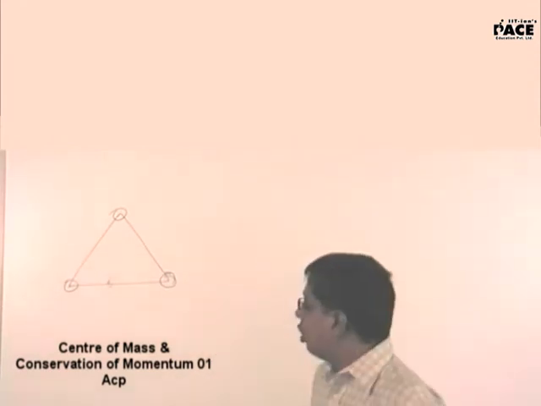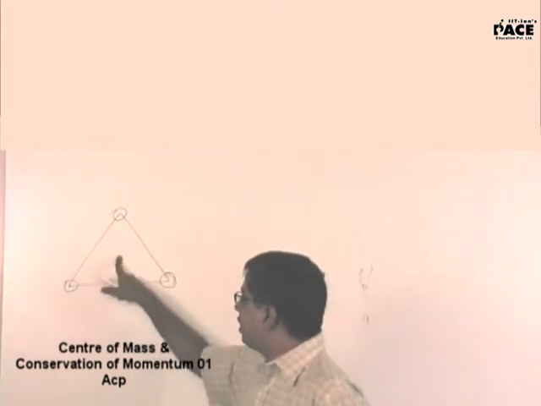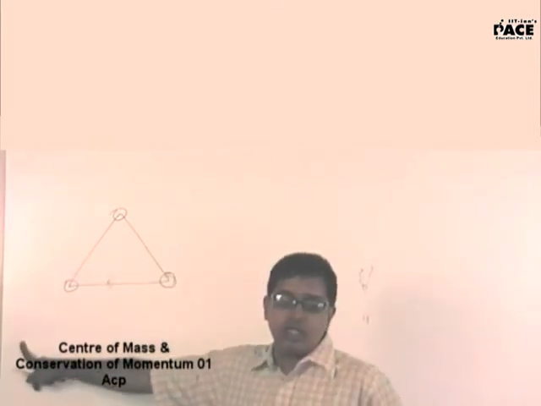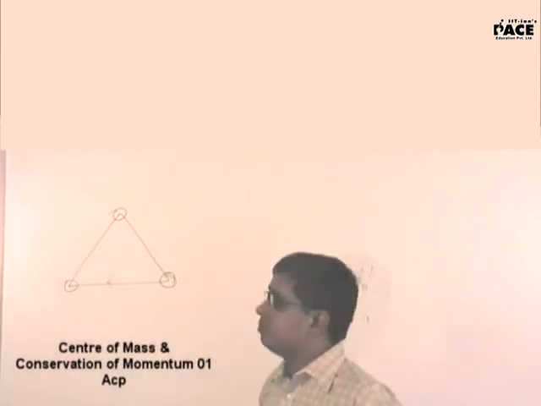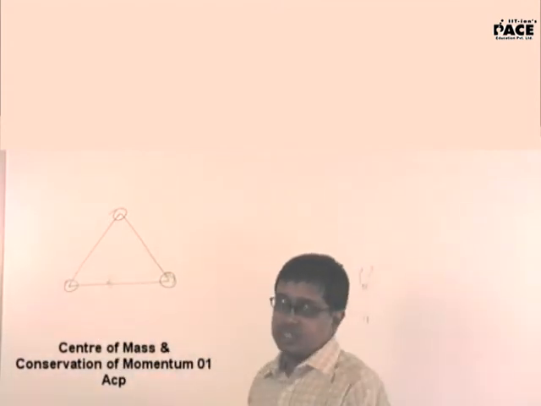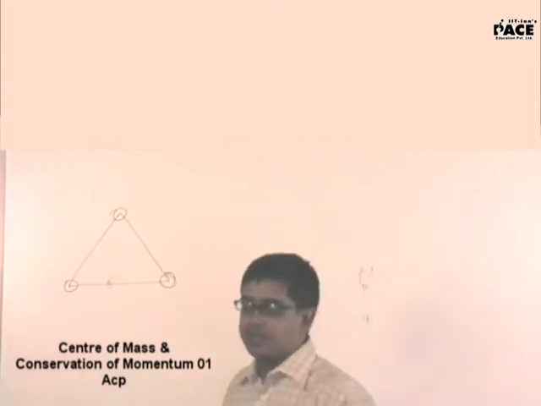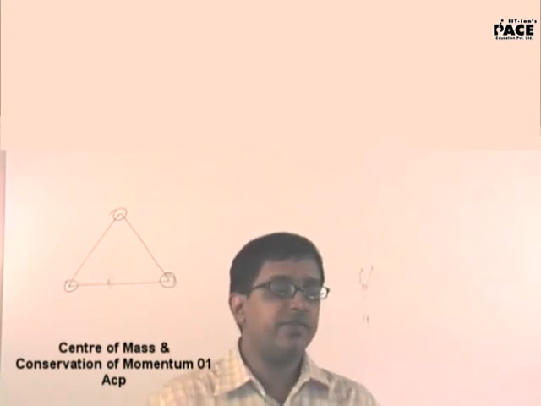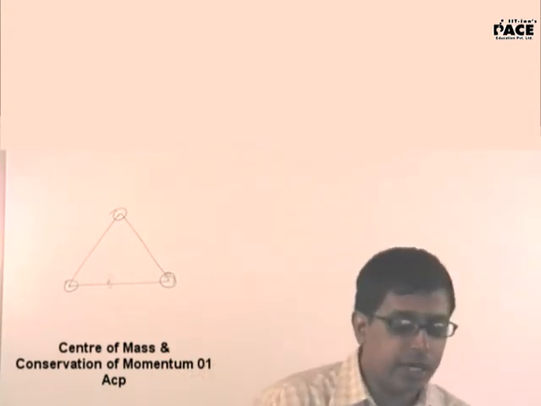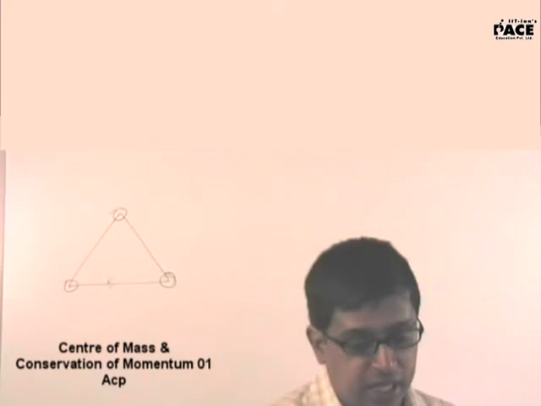That means I can place the origin here, I can place the origin here, I can place the origin here, I can place the origin here. Anywhere I can place the origin, center of mass will be at the same point. Second, write down the second point. In the absence of an external force, center of mass remains at rest or continues to move with uniform velocity.